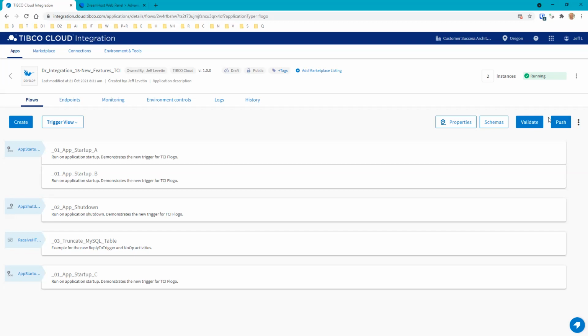What it's going to do is spin up one instance and then do a shutdown on the existing one, kind of like a swap, and then it's going to spin up another instance and shut down that second one, right? So when I do the push, the application startup is going to be triggered once for each instance, and the application shutdown is also going to be triggered once for each instance. Let's push that out and see how this works.